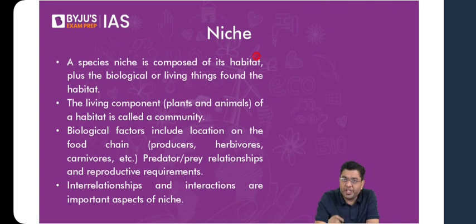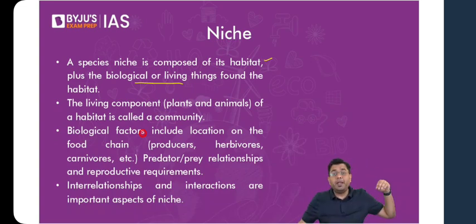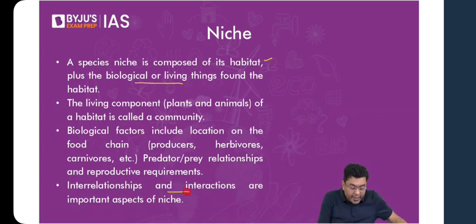A species' niche is composed of its habitat plus the biological or living things found in its habitat. The living component within the habitat is what is generally referred to as the community. Here, when we talk about the biological factors, it includes the role to play, for example, in the food chain. What is the position that an individual organism occupies? That also determines its utility in the long run. So interrelationships and interactions amongst the biological communities form an important part of niche. This is an important aspect of niche.